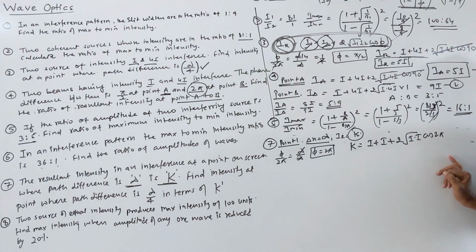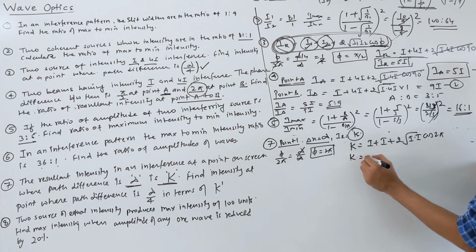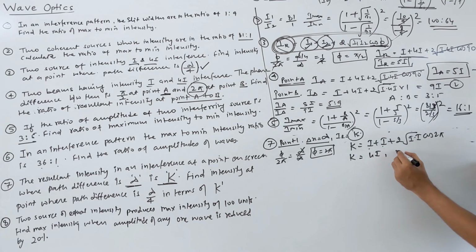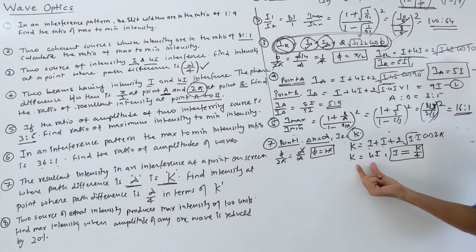Correct. Cos 2 pi means what? 1. So this answer becomes k is equal to I plus I plus I, which becomes 4I. So from here we can find I, the intensity of any one wave. That becomes k by 4. Clear? Okay. Or you can keep this equation itself.